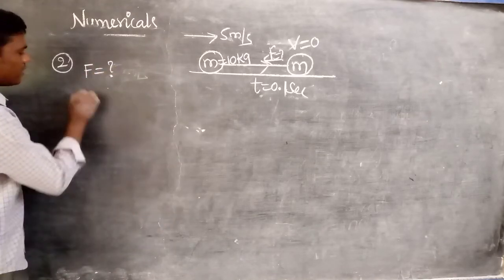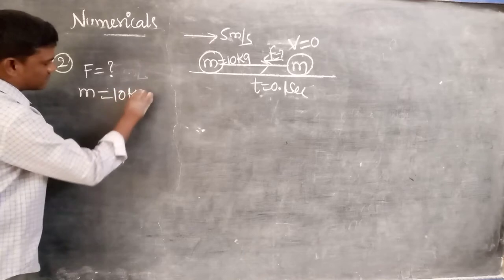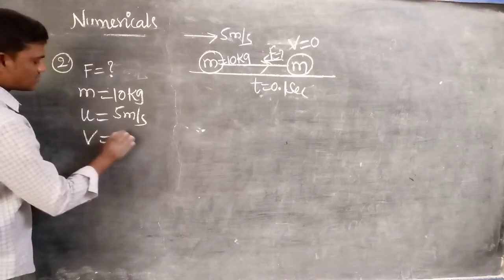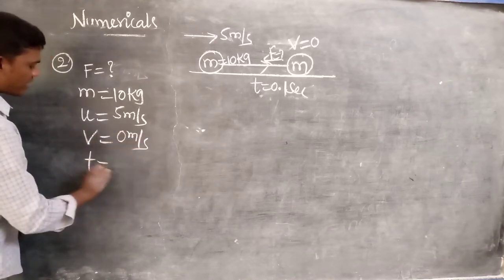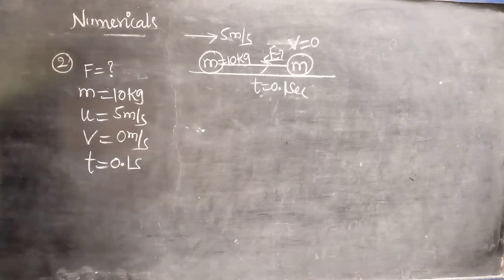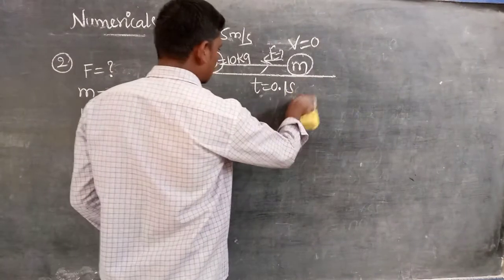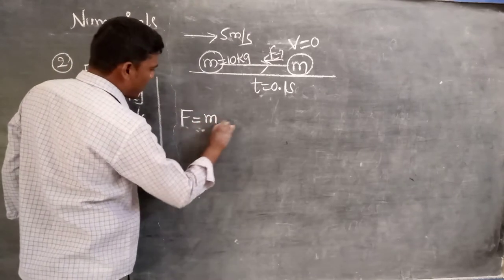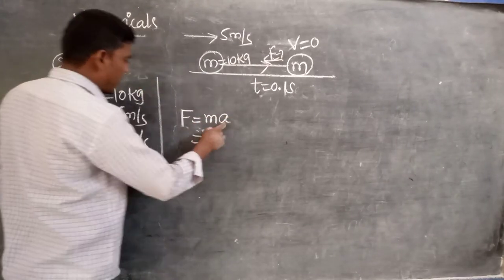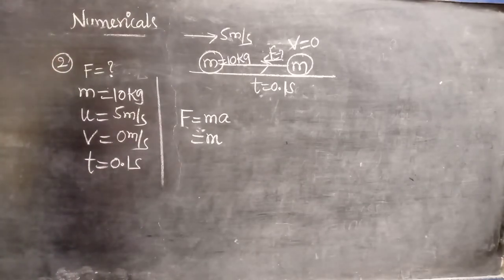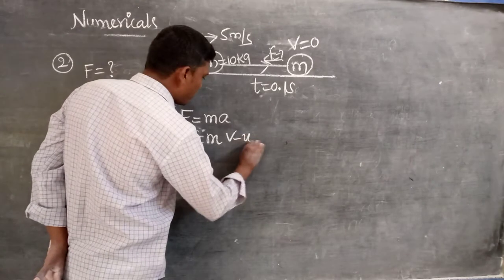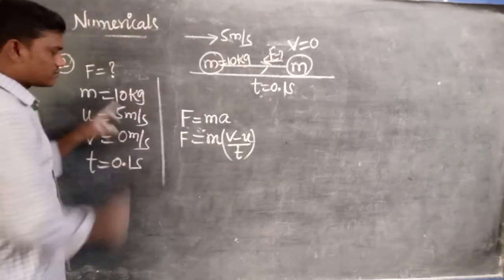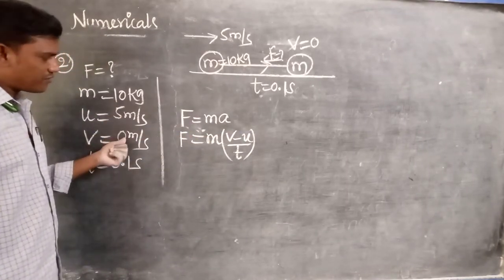You know that the m value is given, that is 10 kg. The u value is given, that is 5 meters per second. The v value is given, that is 0 meters per second. And the time is also given, that is 0.1 second. What is the formula? F equals m into a. But the a value is not directly given. What is the formula of acceleration? v minus u upon t. So you are observing that the m value, u value, v value, and t value are given.